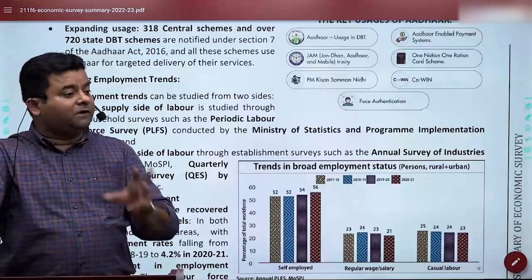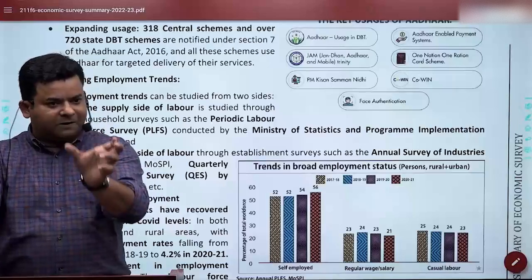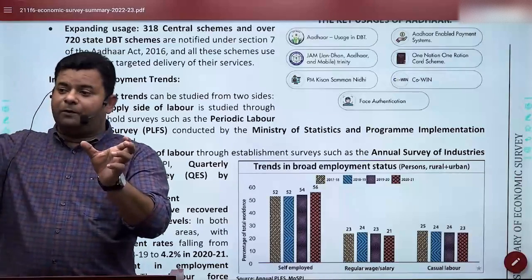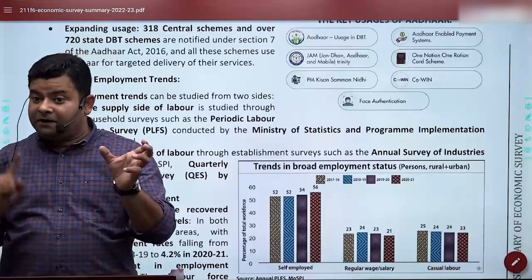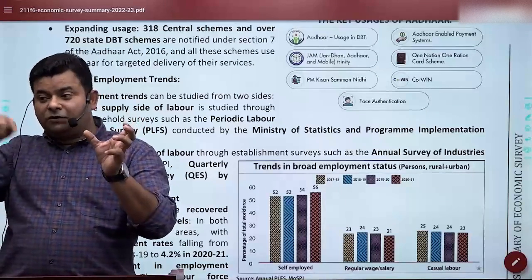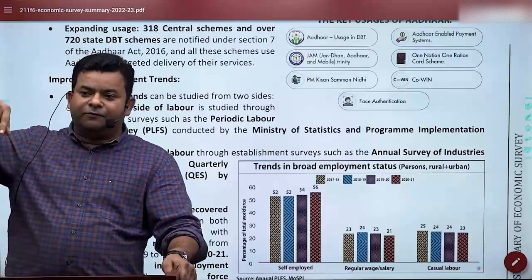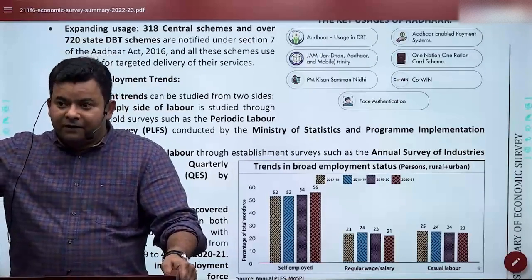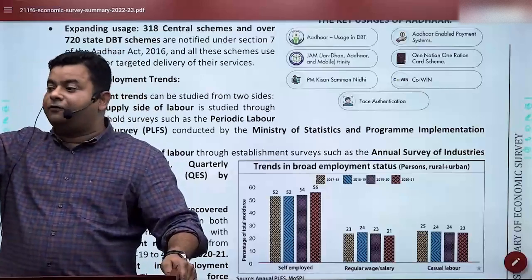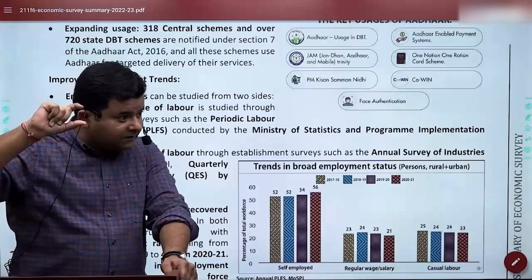LFPR says how many of them are willing, seeking and capable in this particular age group, divided by total population multiplied by 100. Be careful. ILO says divided by age group, but here we say total population. That's why if you go with the definition of ILO, they will say labor force participation rate in India is 55. If you go with India's definition, it will say 40%. This is where the mismatch is.